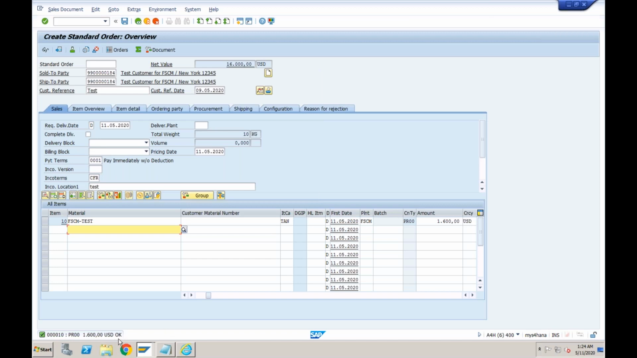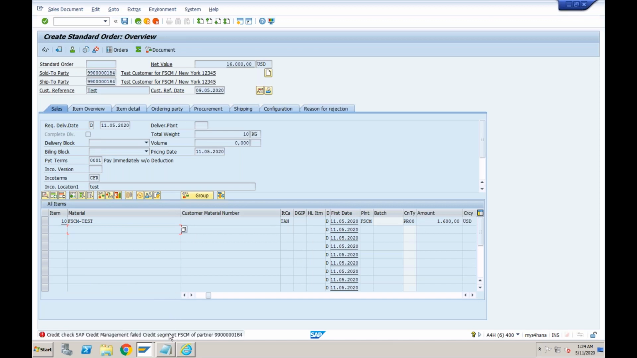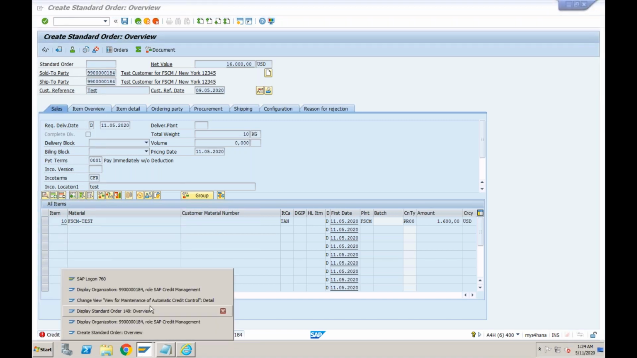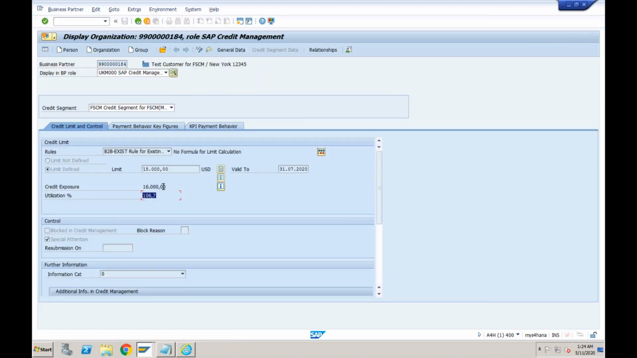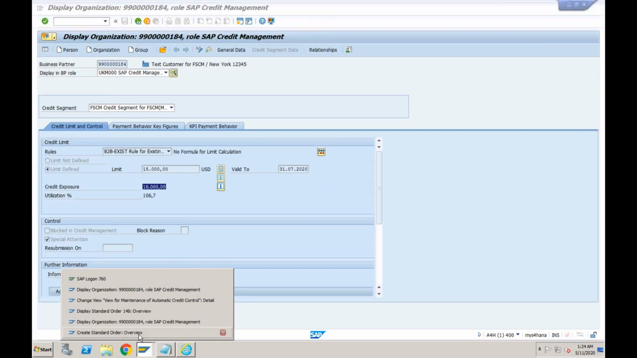Now it is saying pricing is okay. Let's do one thing. If I go for item availability check and try to save, no, it is actually showing the error message. What I wanted to show you is what is the current credit exposure for this customer? How much is the total current exposure? If you see in the customer master, it is 16,000, already 16,000 exposure. And we are trying to create a sales order of another 16,000.